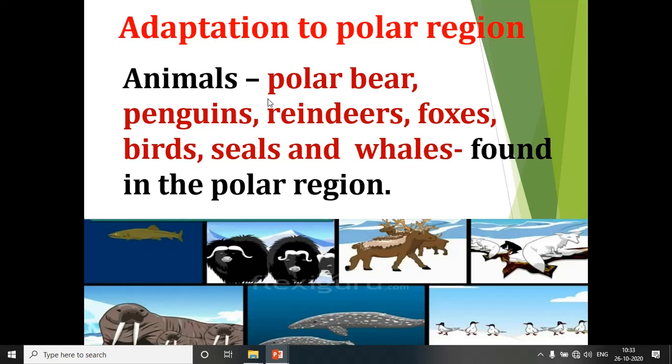So, examples of the animals found in polar region are, what are they, children? Polar bear, penguins, reindeers, foxes, birds, seals and whales.